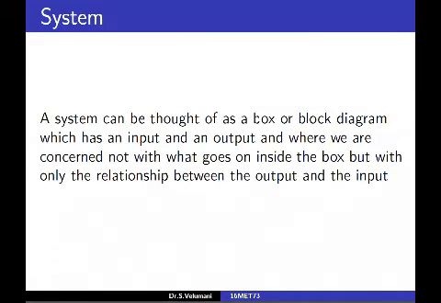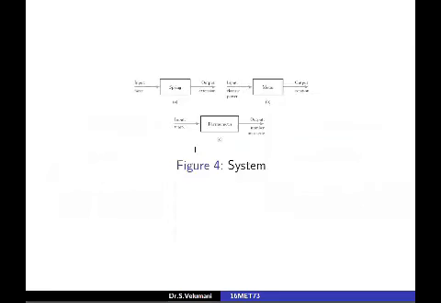Then today we will see about the system. A system can be thought of as a box or block diagram which has an input and output. We are not concerned with what goes on inside the box, but only with the relationship between the output and the input. See here, we are applying force, and in the output we are getting extension.